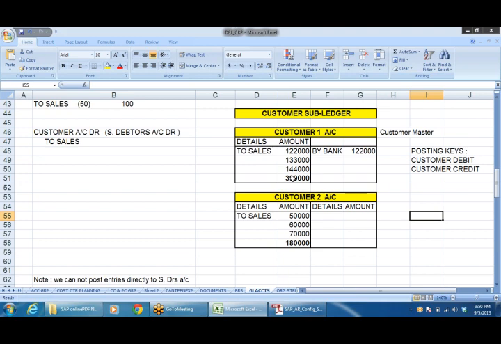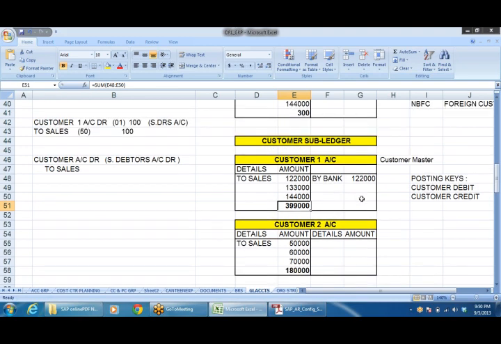But unless you maintain a sundry debtors account, you cannot show it, because here we are maintaining customer wise. If I have 100 customers, customer 1, 2, 3, 4 up to 100, I will maintain. But each and every customer is holding some outstanding amount. So are you going to show this outstanding amount individually, customer wise, in the balance sheet? No. All customers are totaled, put together, and that will be reflected in the balance sheet. That is sundry debtors, meaning with different debtors. So that sundry debtors has to be shown in the balance sheet, the total amount, right?